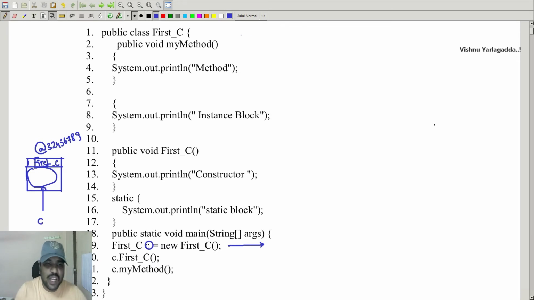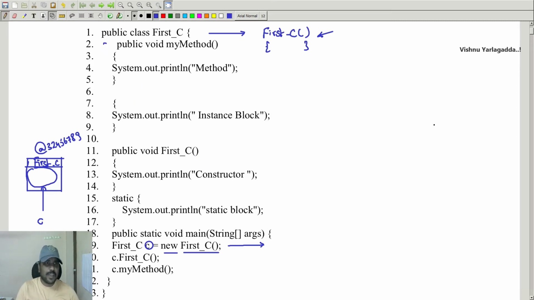Okay, fine. Whenever I create any class, automatically there will be a default access specifier, called empty. First_c access specifier will be automatically created, and the default constructor has been created automatically. First_c is a constructor. Now I invoked the constructor using the new operator. Then the memory has been allocated. So what will happen whenever I call the constructor? Before calling the constructor, the other properties of the class will be executed.